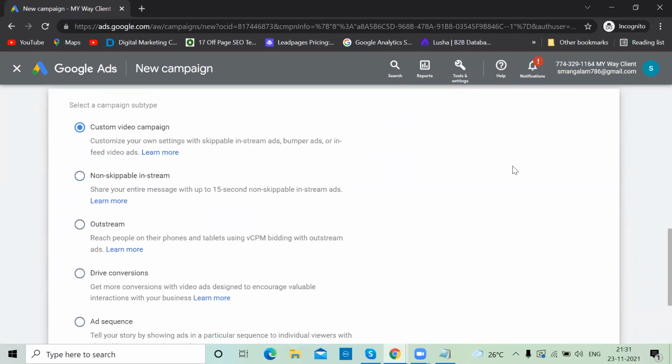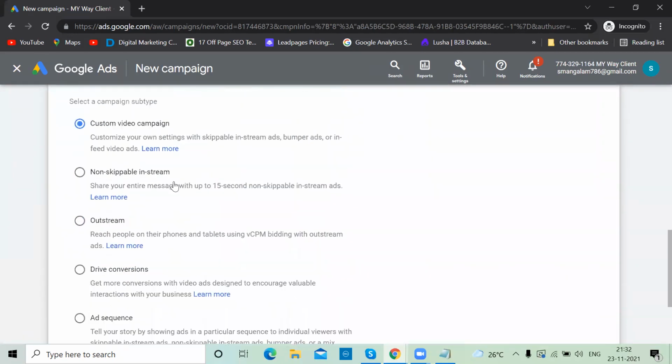I told you, right? Skippable, non-skippable, video discovery, these all come under custom video campaign. All options are available. Even bumper ads, 6 seconds ads are available. But if you want to create a 15 seconds ad, you have to select this option, non-skippable 15 seconds.